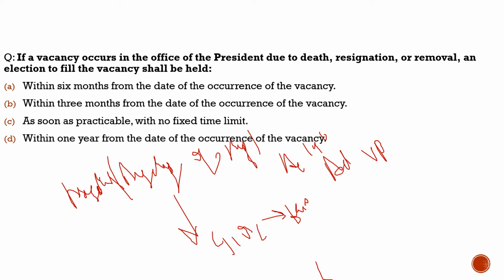So here there can be a catch. The question in the exam would come like that. In the Indian constitution, it is explicitly mentioned that if president and vice president are not in the office, it is CJI who will take the place of president. So the procedure is correct, but it is not explicitly mentioned. It is the law of the parliament which mentions that. So that option at that time would be incorrect.